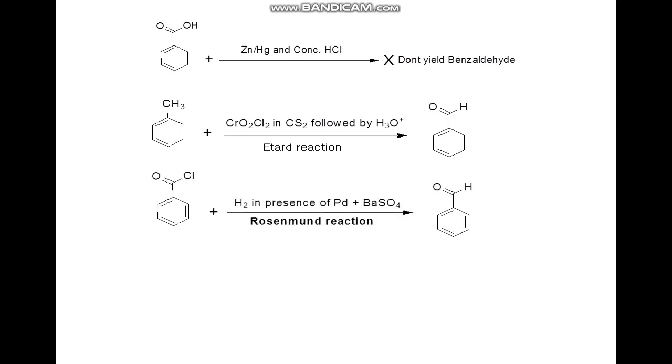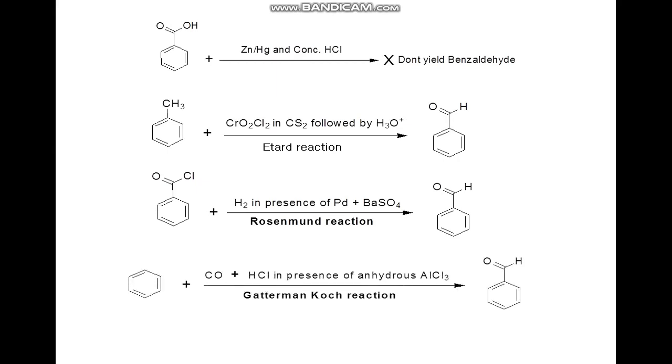Next reaction is hydrogenation of benzyl chloride in presence of palladium and barium sulfate, which will yield benzaldehyde, and this reaction is known as the Rosenmund reaction. The Rosenmund reaction is a hydrogenation process in which acid chlorides are selectively reduced to aldehydes.